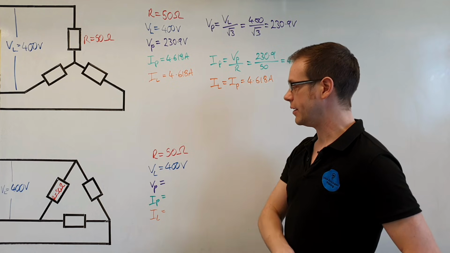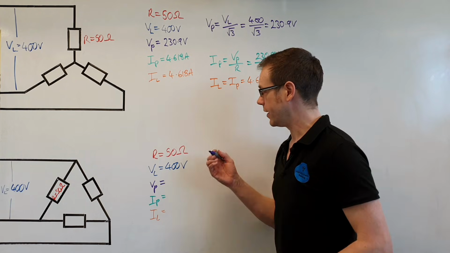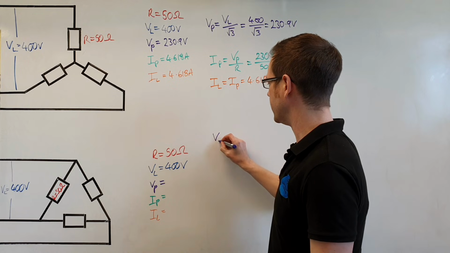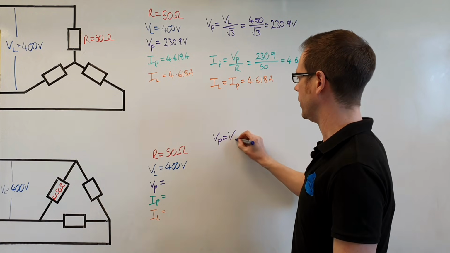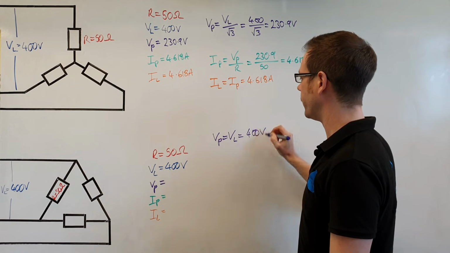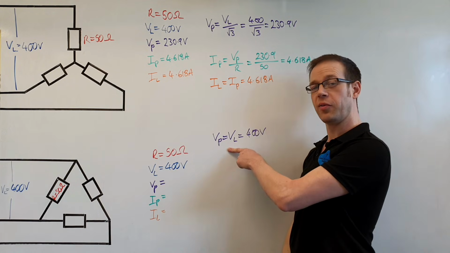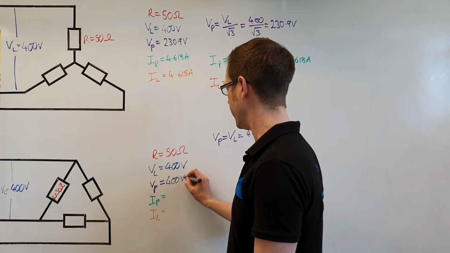And again, the really nice, easy part about this to start with is that the phase voltage is exactly the same as the line voltage in the delta connected load. So we can say that the phase voltage is equal to the line voltage, which means that the phase voltage is equal to 400 volts. If only all maths were this easy. So we can put that in there, 400 volts.